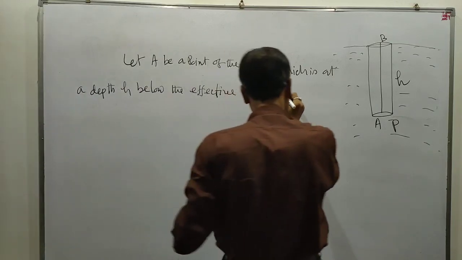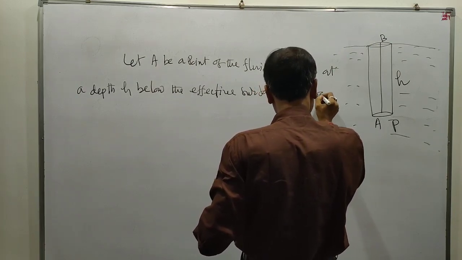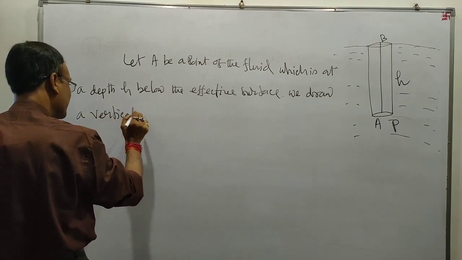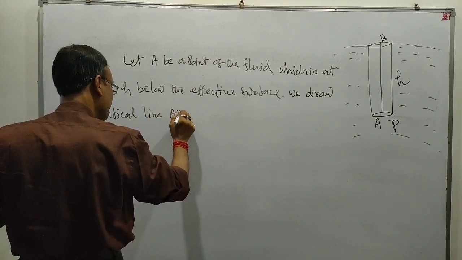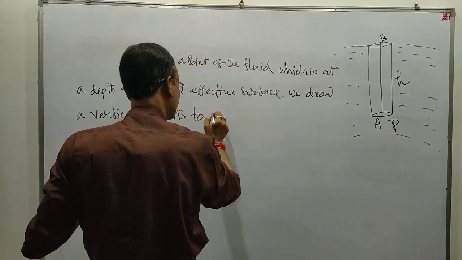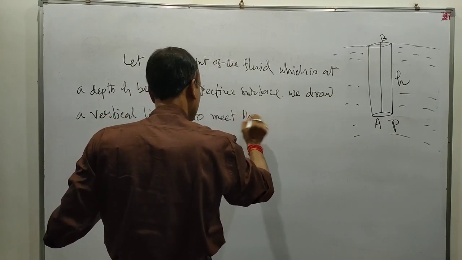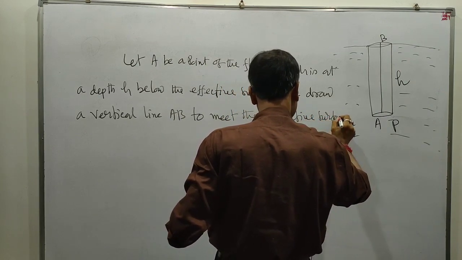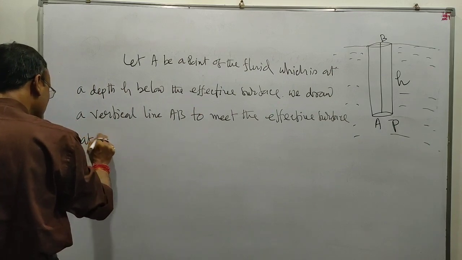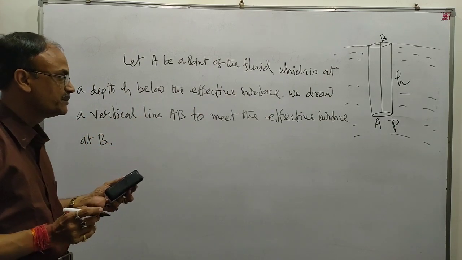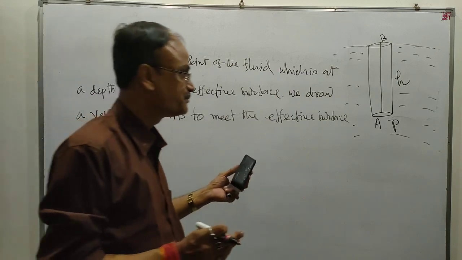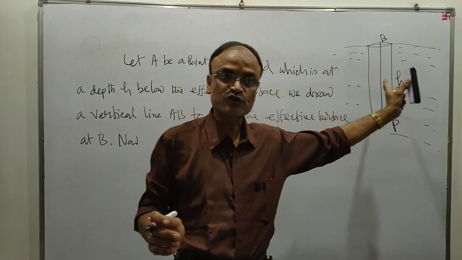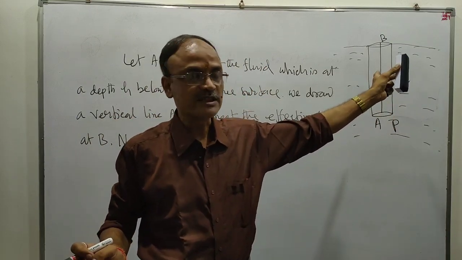Now we draw a vertical line AB to meet the effective surface at B. Now, taking AB as axis, we construct a cylinder of small cross section A.